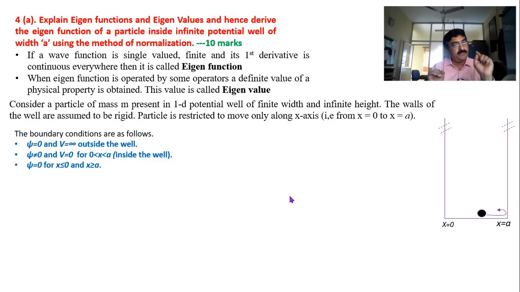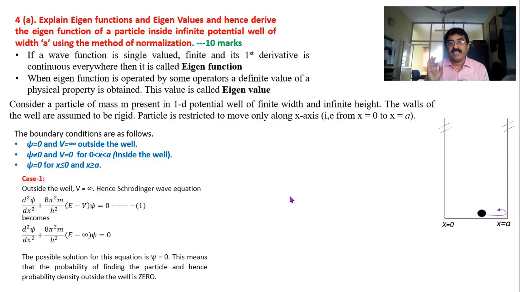I think 1 mark definitely is reserved for writing the boundary conditions. So the marks division will be like this: explanation 1 mark, boundary condition 1 mark, diagram 1 mark. 3 marks are already there in your account now. Okay, go ahead. First let us take case 1.